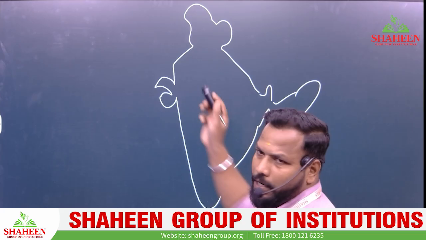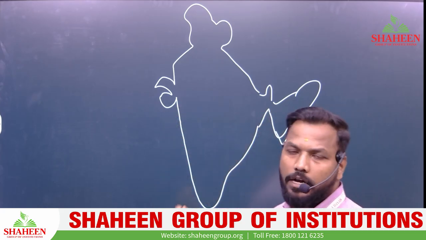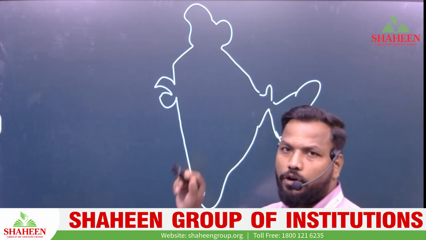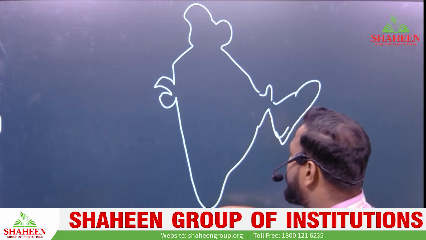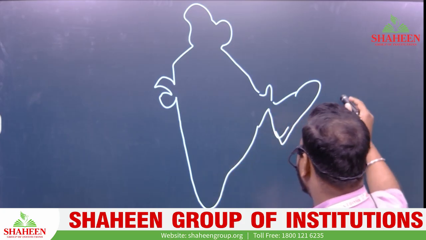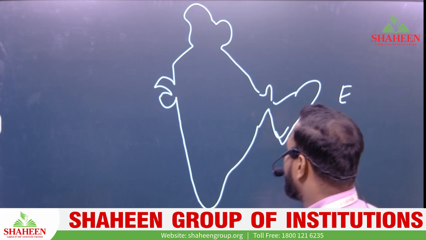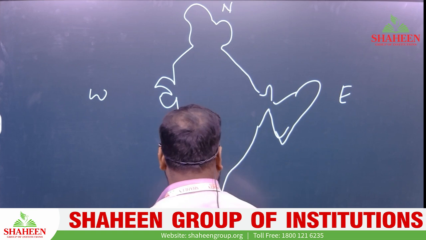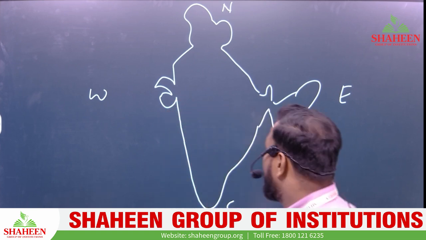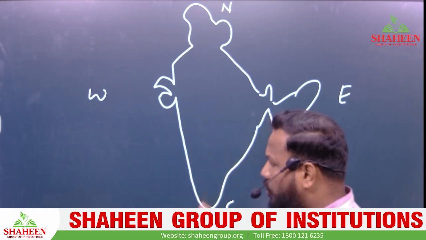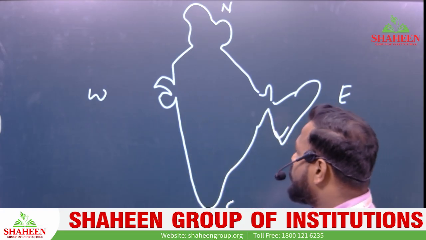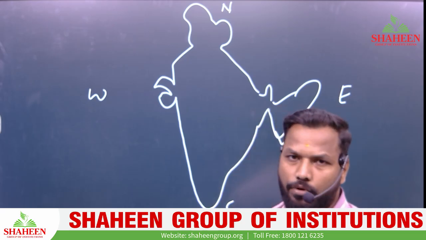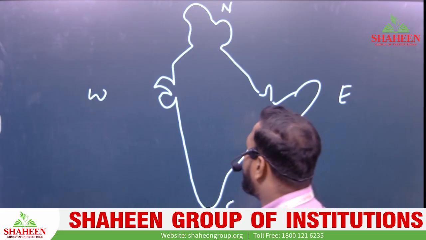The map is empty now, and we will slowly learn which peak is where and which mountain ranges fall on which side of India. If this is India, this is your eastern side, this is your western side, the upper one is north, and this is your south. East, west, north and south. Clear? So first of all we will come to the Himalaya mountains.